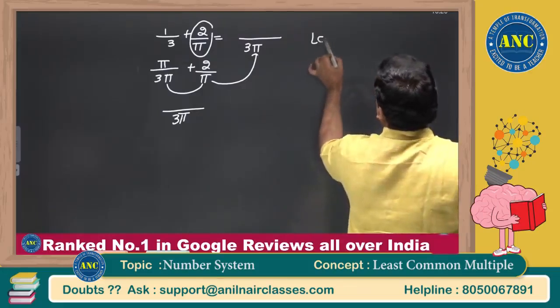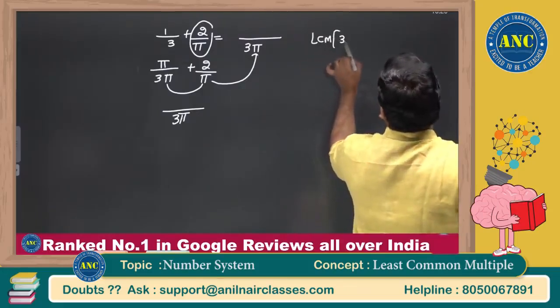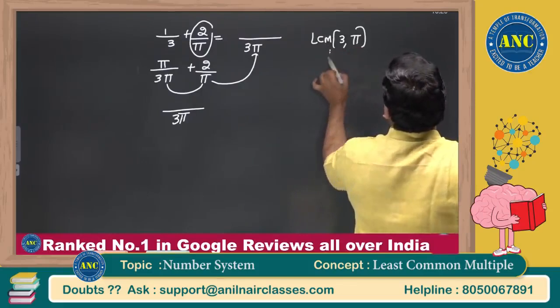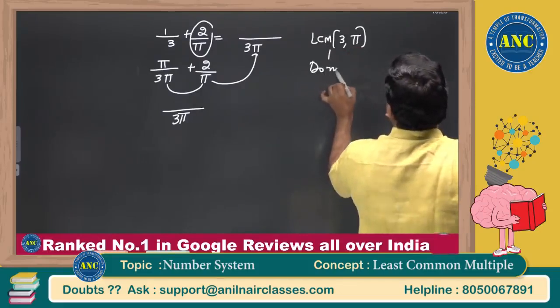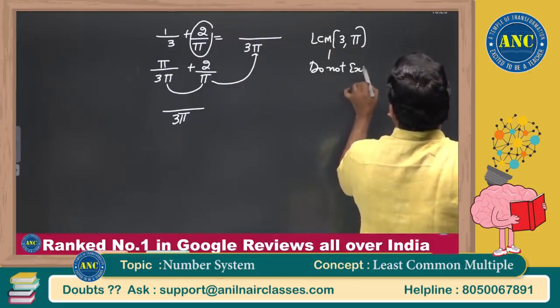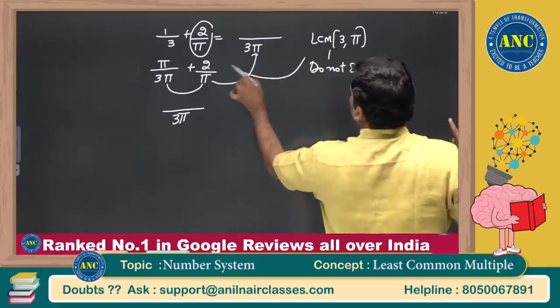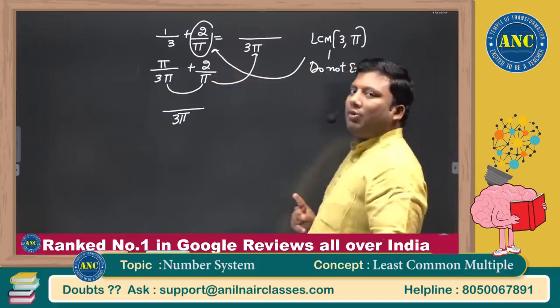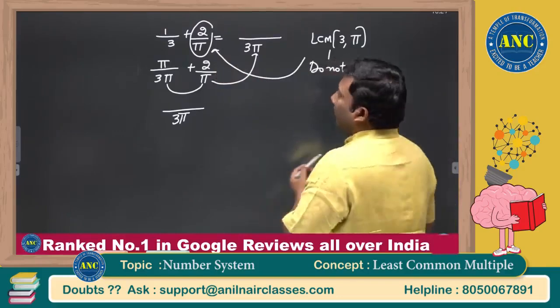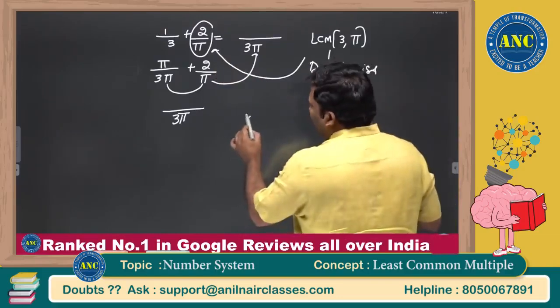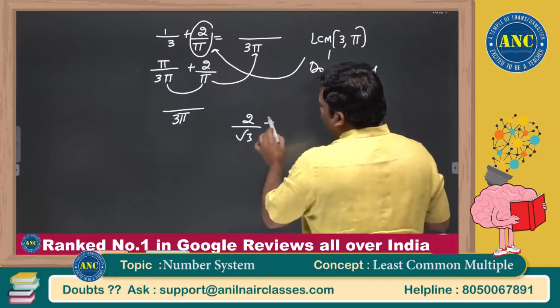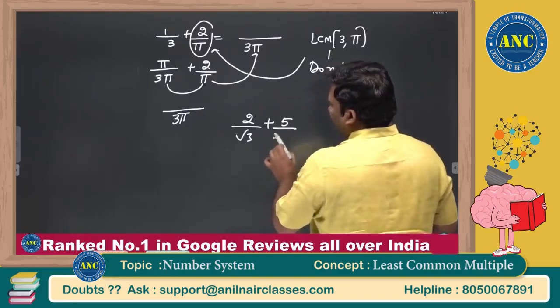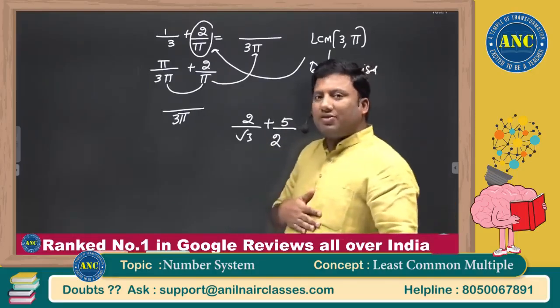His doubt is, sir, I am referring to a book where it is written that the LCM of 3 comma pi does not exist, and the LCM of 3 comma 5 does not exist. But in this question I am taking it. Now take 2 by root 3 plus 5 by 2.